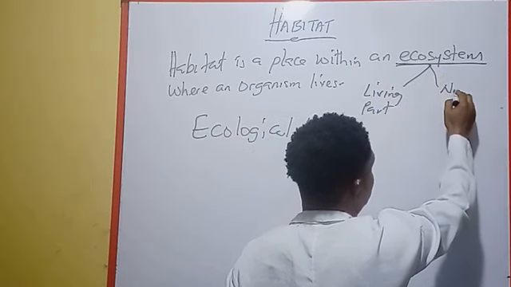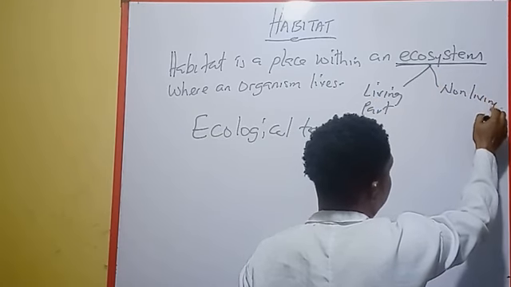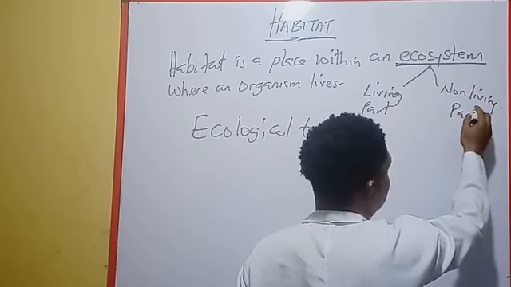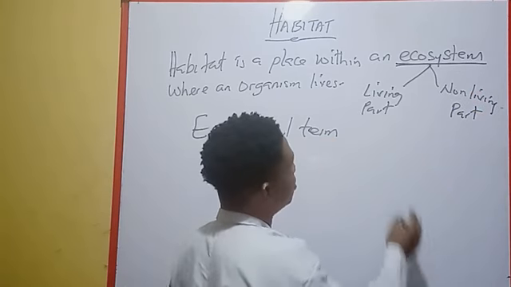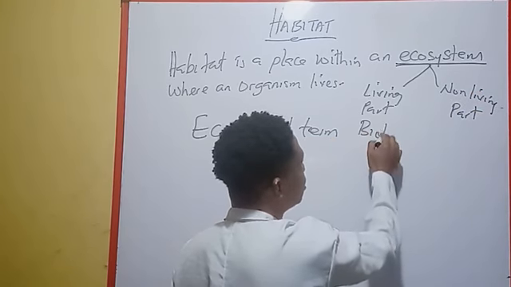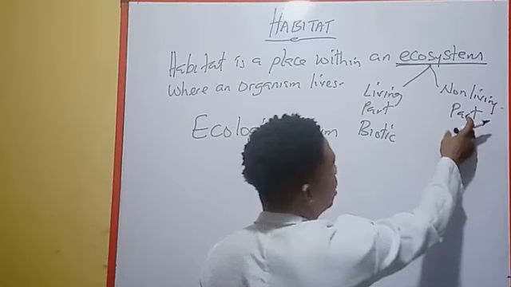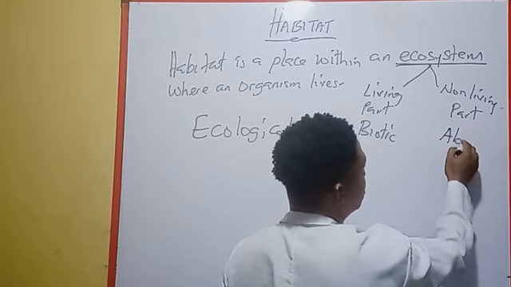The living part is called biotic, and the non-living part is called abiotic.